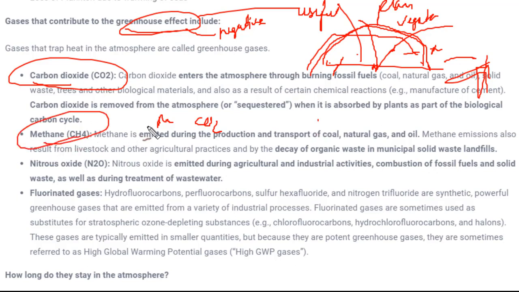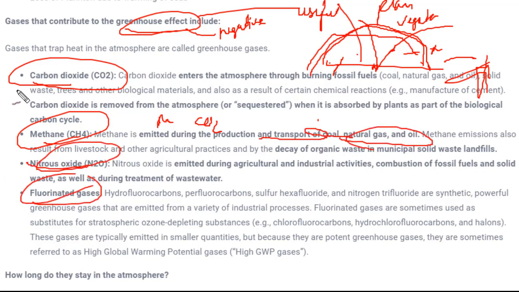Apart from this, we have methane. Methane is produced due to the transport of coal, natural gas and oil from mines. We have nitrous oxide and fluorinated gases. These gases contribute to the greenhouse effect, and we have already seen what the greenhouse effect is, which leads to global warming, that is, an average increase in the temperature of the earth's surface.